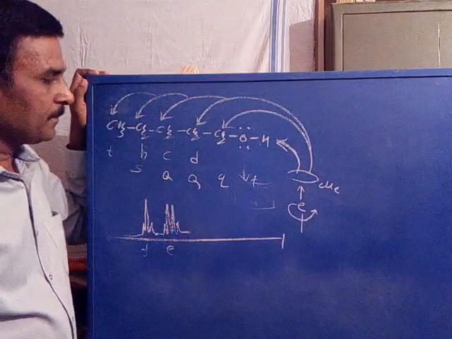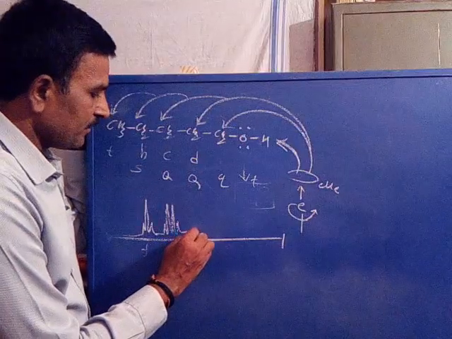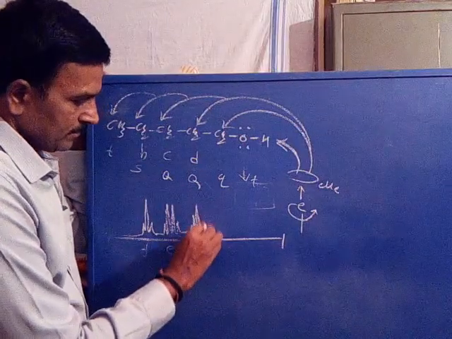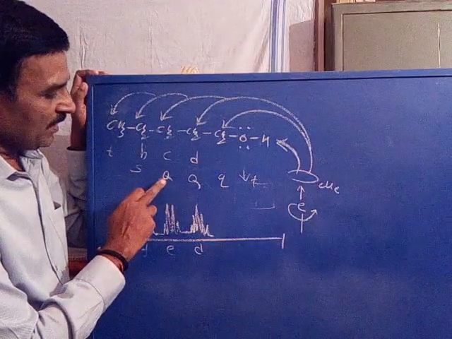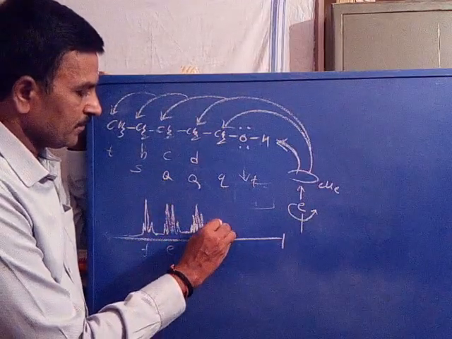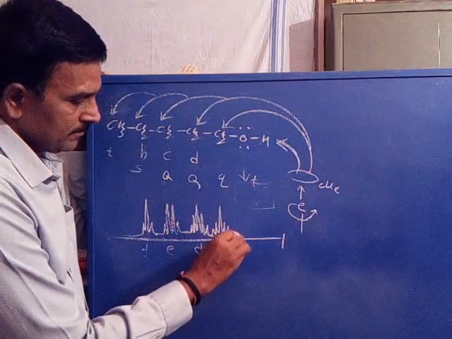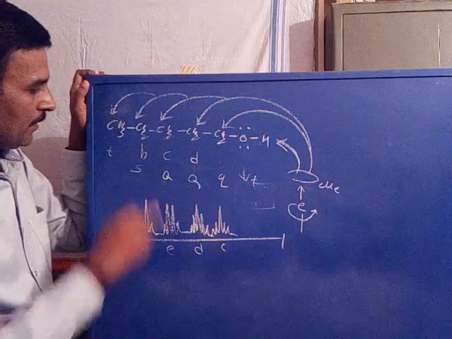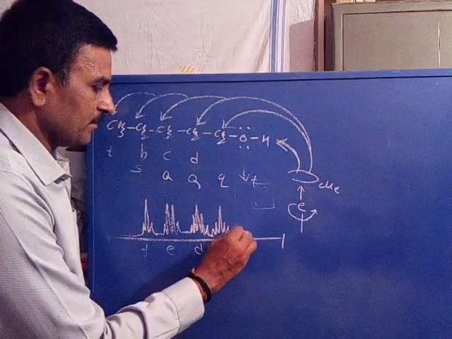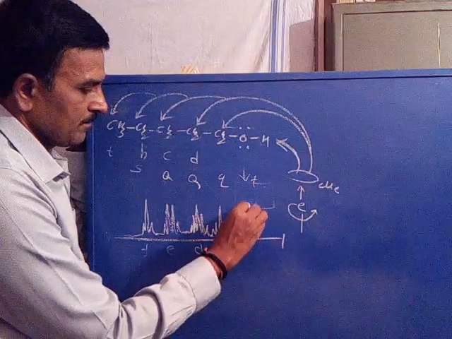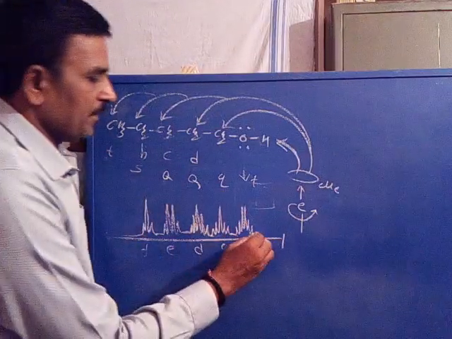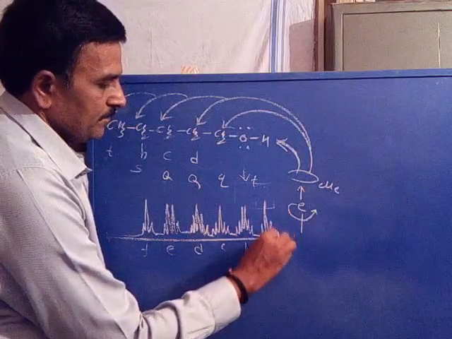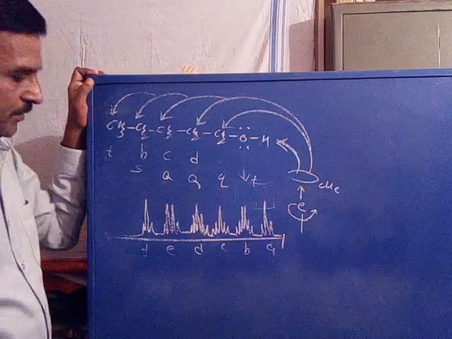D quintet. C also quintet. B sextet. A triplet. You observe.